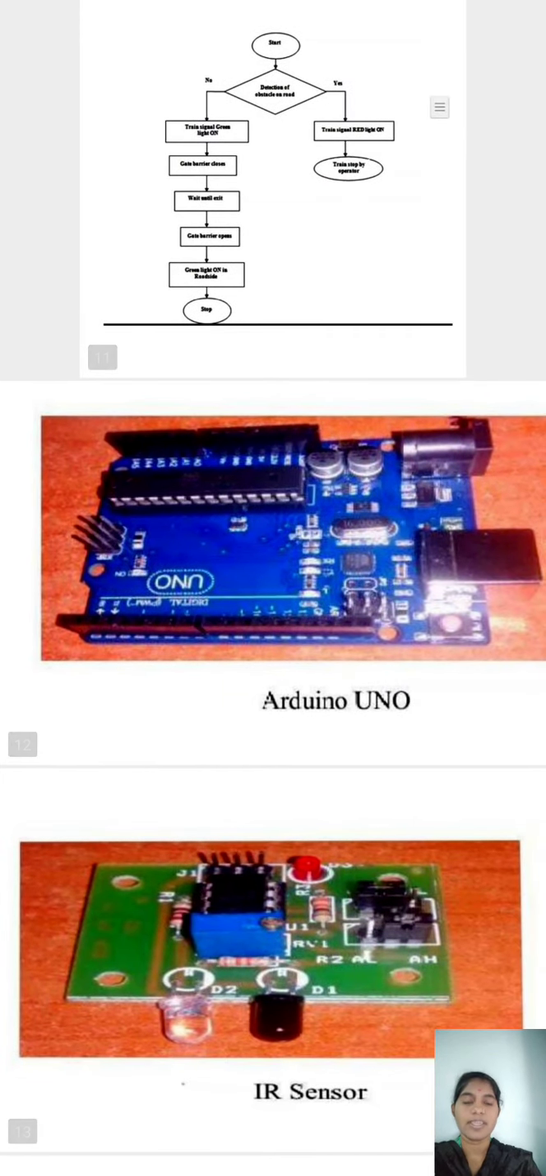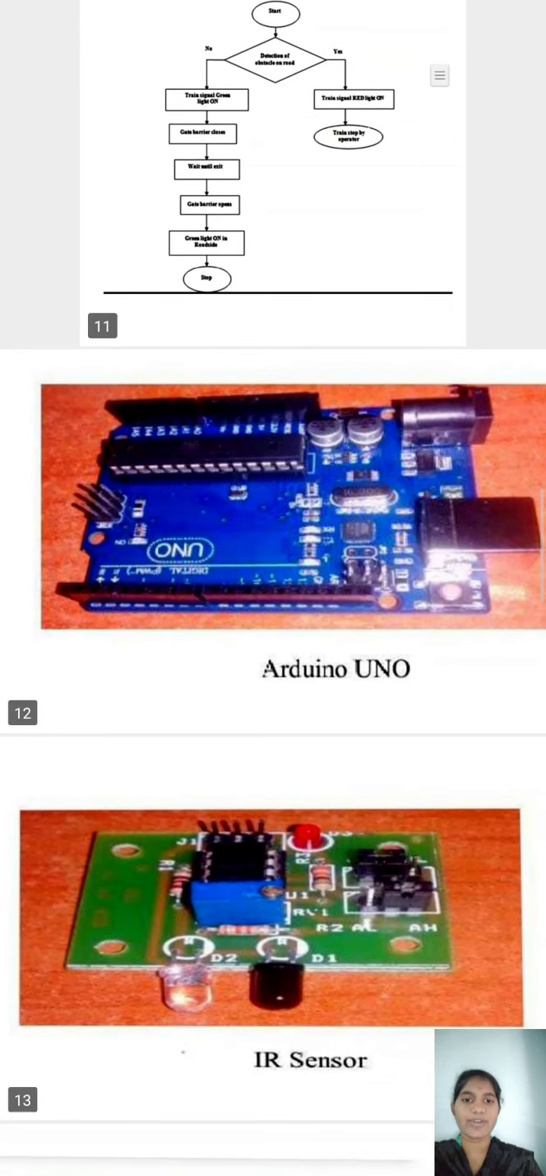Here is the diagram of the Arduino UNO. Arduino UNO acts as both the software and hardware part. It has 16 pins of output.